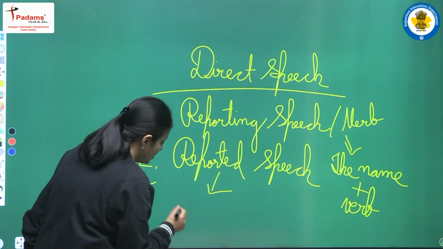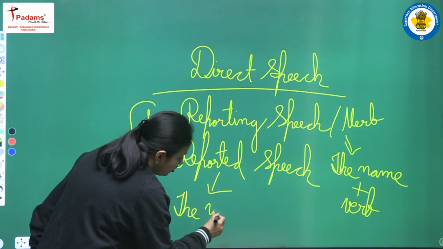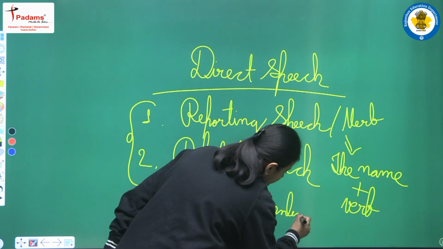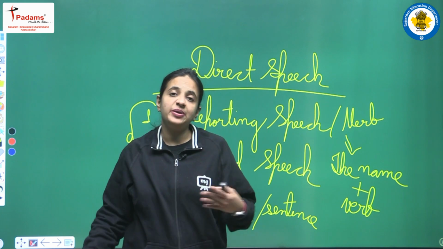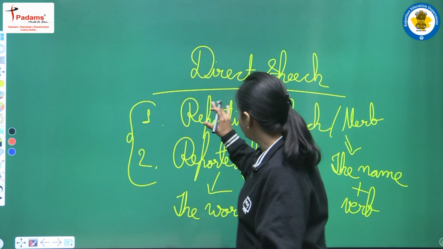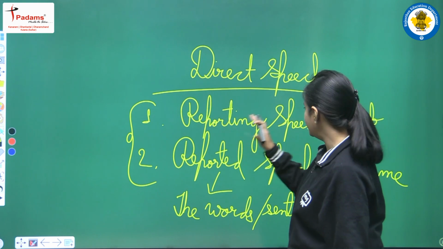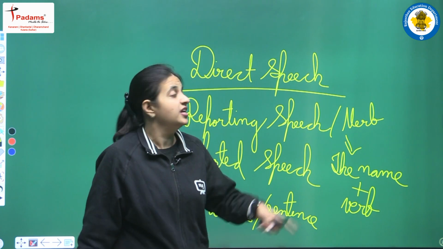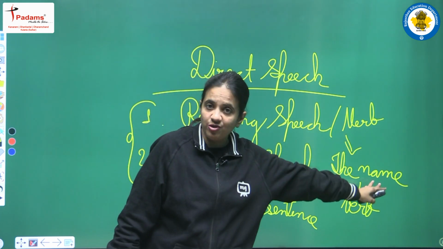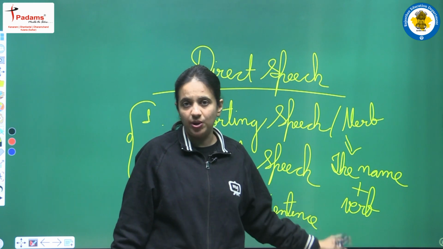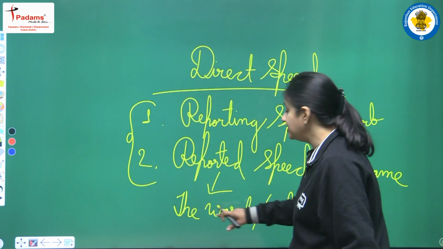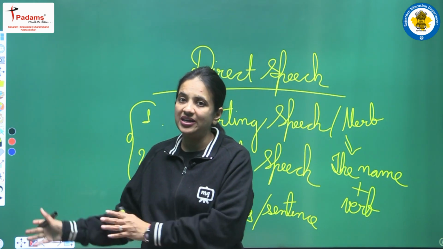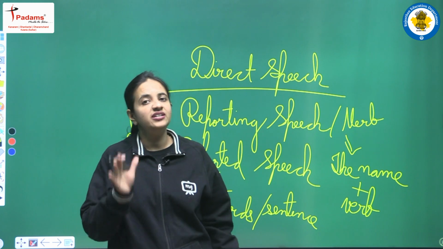In reported speech we are having the words, or we can say the sentence, that was spoken by the speaker. So in this manner we are having two parts in direct speech. We are having reporting speech, or we can say reporting verb, and the second part is known as reported speech. In reporting verb we are having the name of the speaker, and yes, one verb, and in reported speech we are having the sentence that was spoken by the speaker. So this is the structure of a direct speech.